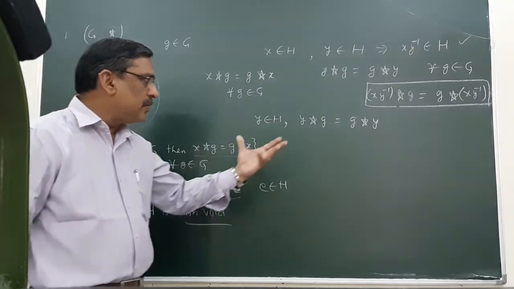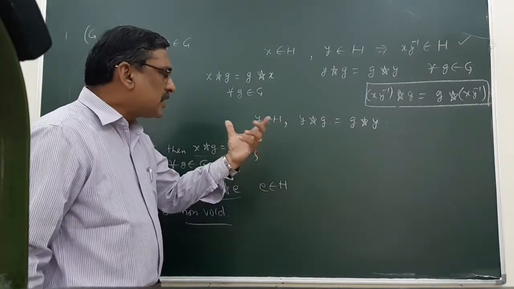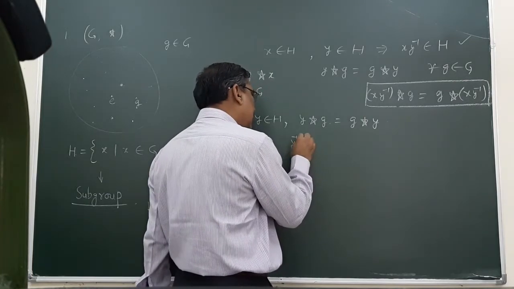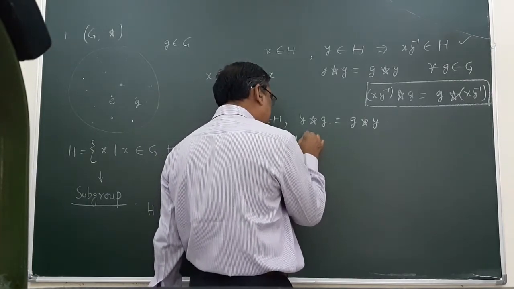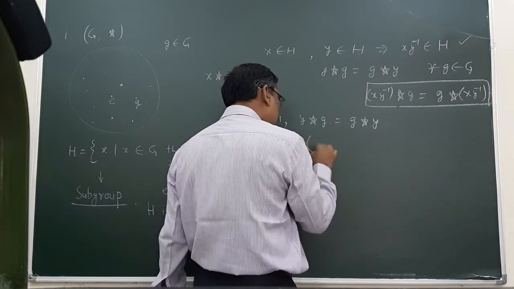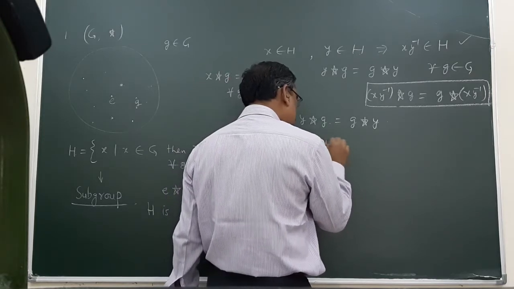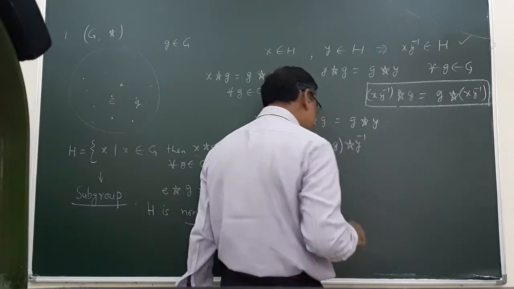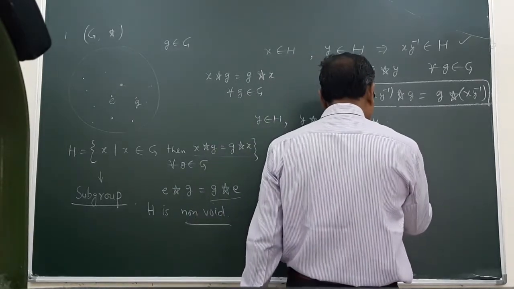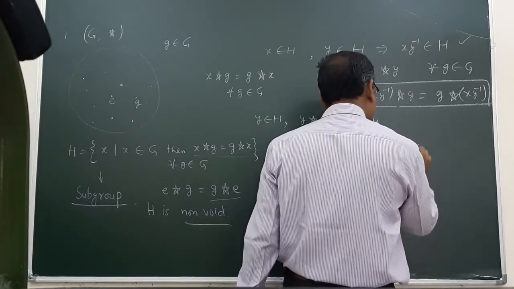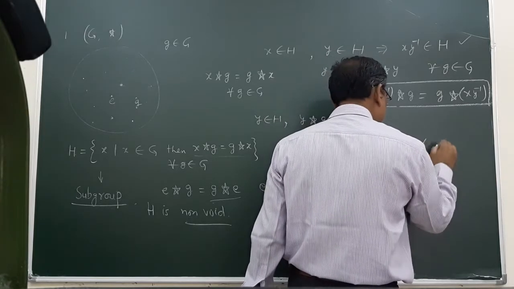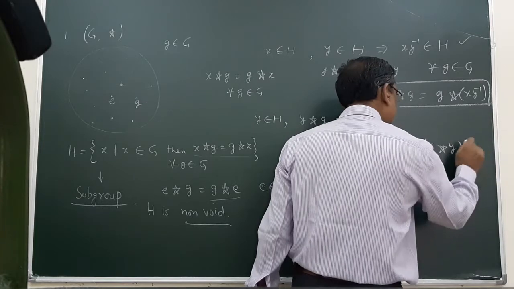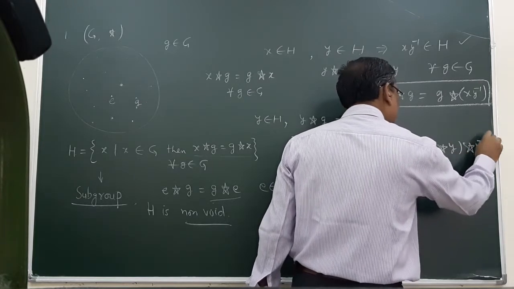Here I can use a simple result: operate with y inverse on left and right, y g y inverse is equal to y inverse g y y inverse.